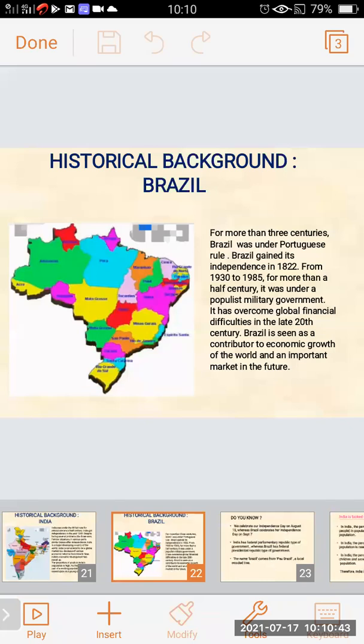So Brazil also had to go through various phases of difficulties to overcome all the problems.